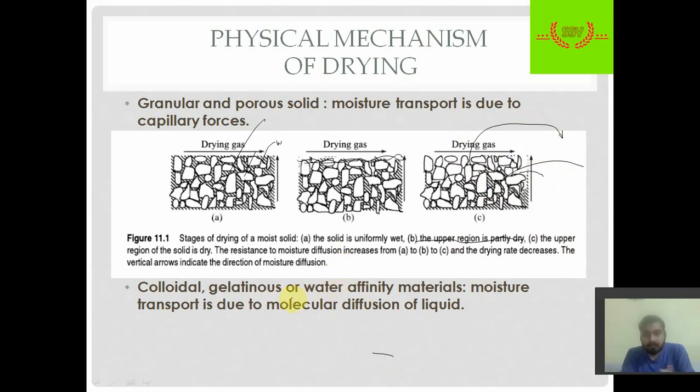Okay, so this is the basic phenomenon. I was discussing capillarity, which depends on the pore size. The smaller the pore, the smaller the diffusion, or the smaller the mass transfer of moisture. Hence the larger the pore, the more moisture removal.